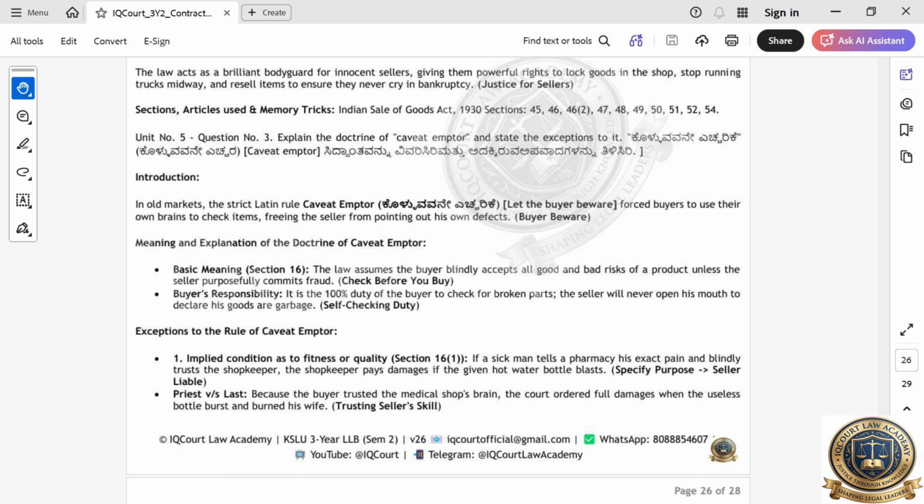So the person who buys the item, you should be careful. Caveat emptor. In this caveat emptor, explain the doctrine of caveat emptor. State the exceptions to it.